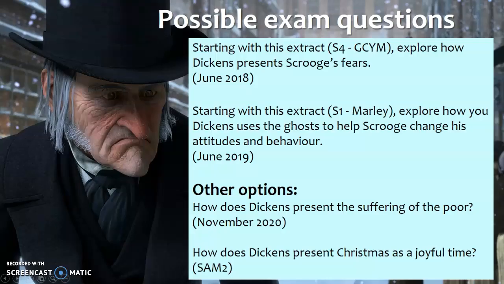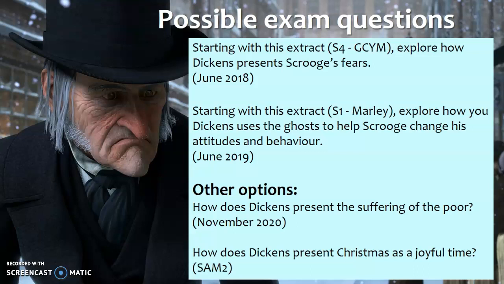Possible exam questions? Well, let's have a little look at this then. You've got some of these here. So in brackets in that top question, I've put, starting with this extract, so it comes from stave 4, that is, and I put there, the Ghost of Christmas Yet to Come, I think I should say, rather than Marley. But nevertheless, how Scrooge's fears were explored was that year's question. You can see the year in brackets. Beneath that, we had a question relating to Marley and how Dickens uses the ghosts to help Scrooge change his attitudes and behaviour. And then also other options, well, those are other sample questions you can see.